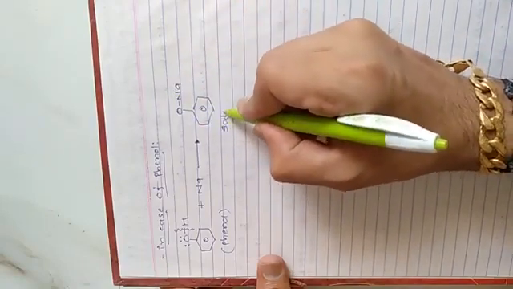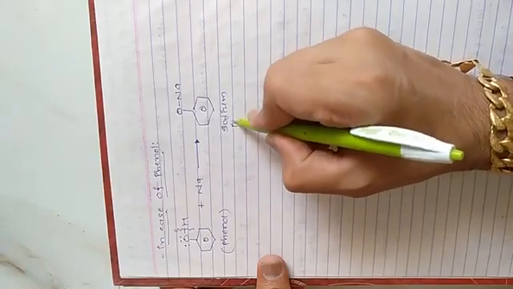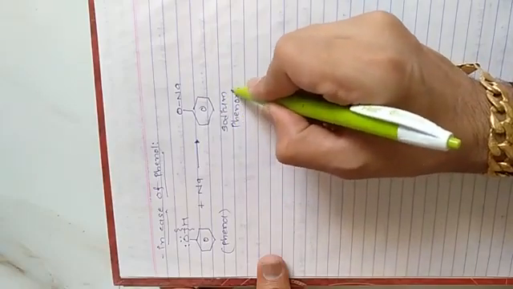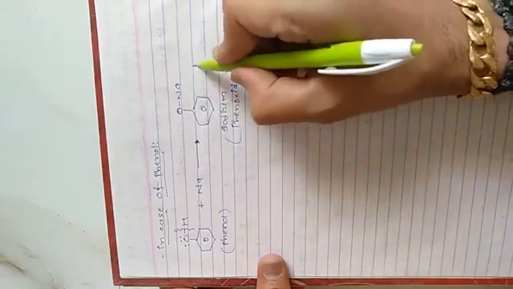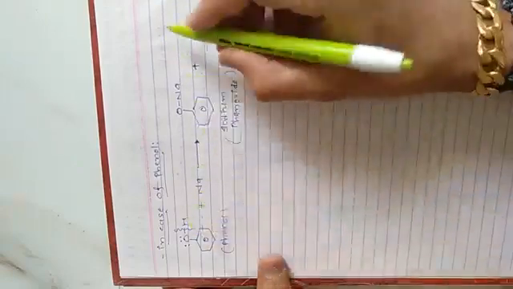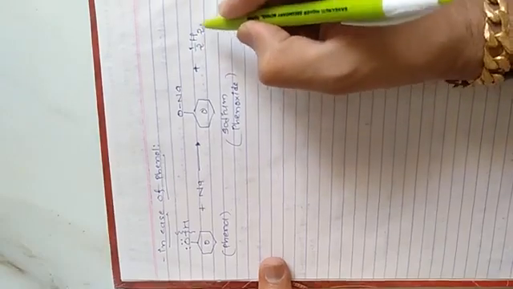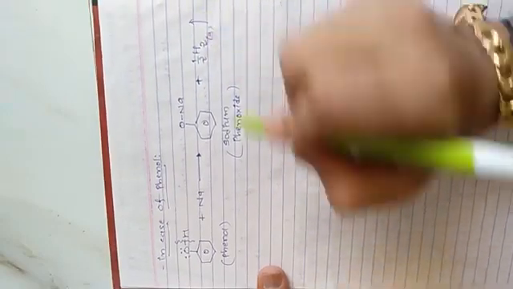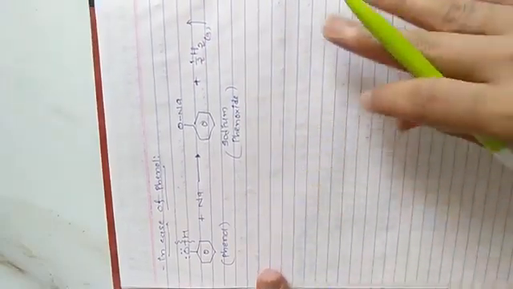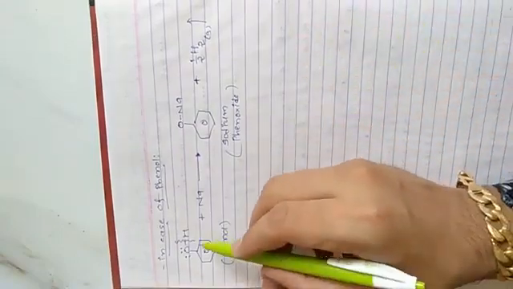Combined, it is called sodium phenoxide, with loss of hydrogen in the form of 1/2 H2 gas. So this is the complete reaction scheme for phenol, cleavage of the OH bond.